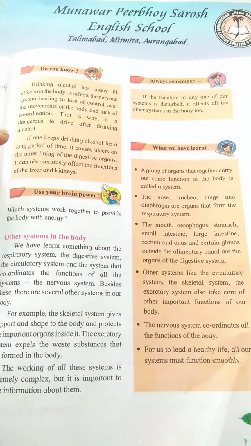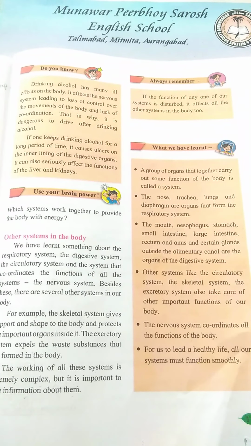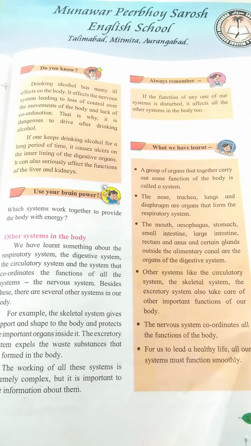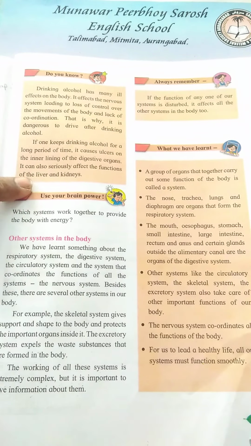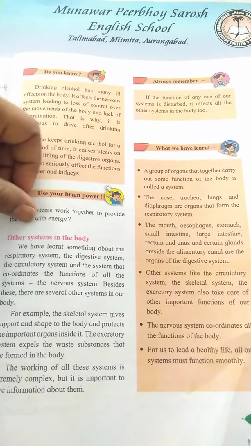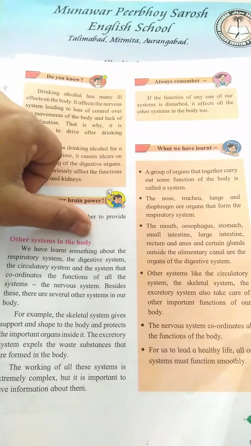Now, as there is the digestive system, the circulatory system, the respiratory system, and the nervous system, we have certain other systems also in our body. Let us see what they are. Other systems in the body.